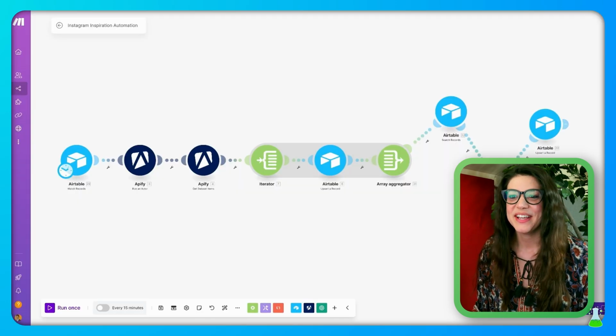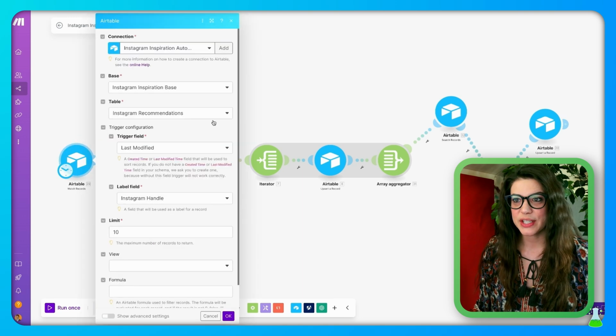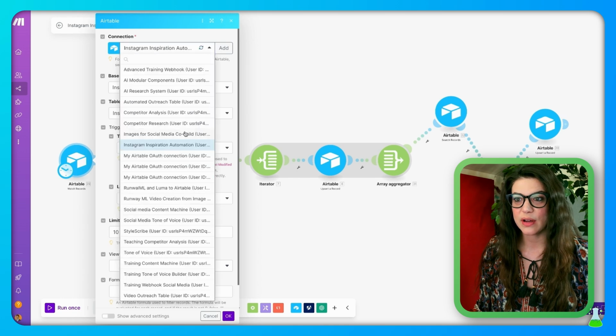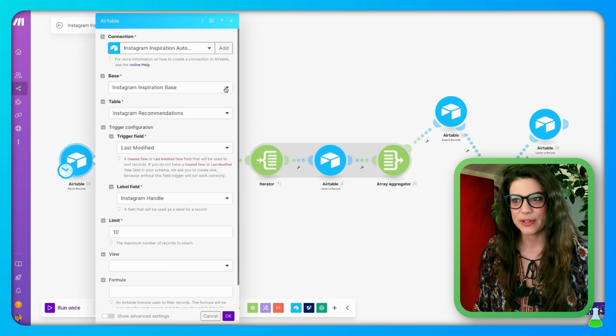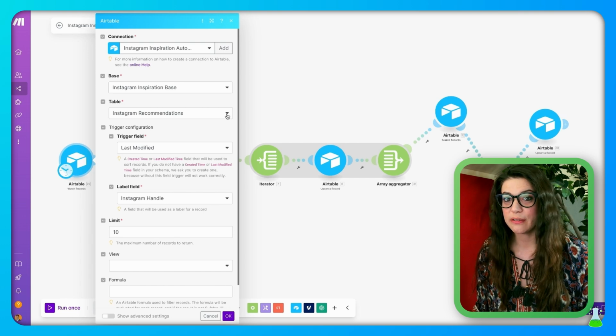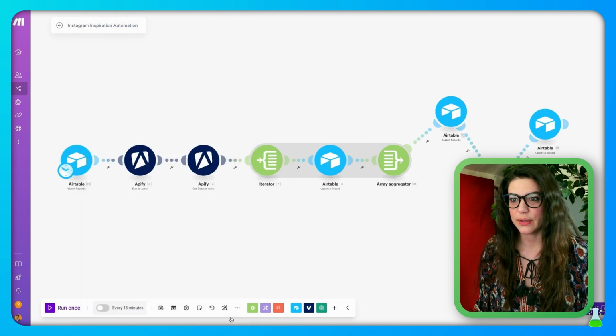So in this Make automation, the first module we're going to add is an Airtable module. So you're going to search for your connection. My connection for my base is called Instagram Inspiration Automation. I like the way it rhymes. And then my base is Instagram Inspiration Base. And the table that I'll first be pulling from and using is going to be Instagram recommendations. Then we have our trigger fields. We want to have our trigger field pulled here, so that's going to be last modified. And our label field is going to be Instagram handle. There's a lot of choices here, so just make sure that you choose the correct one. And our limit we're going to leave at 10. So you can head down here and hit OK.